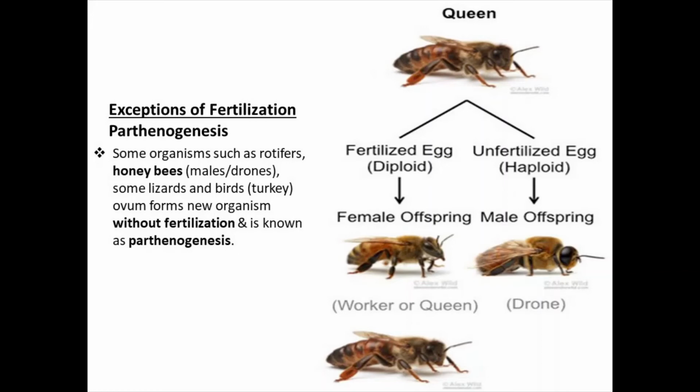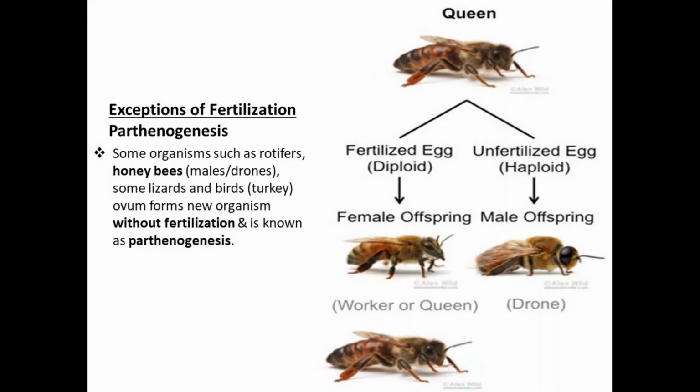Sometimes an egg that is not fertilized, that is, an egg without fertilization, can also form a new organism. The example of it is the honeybee.